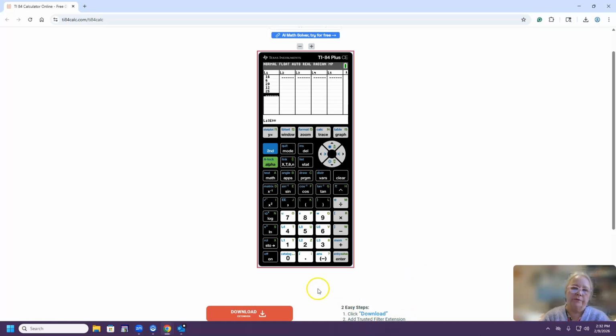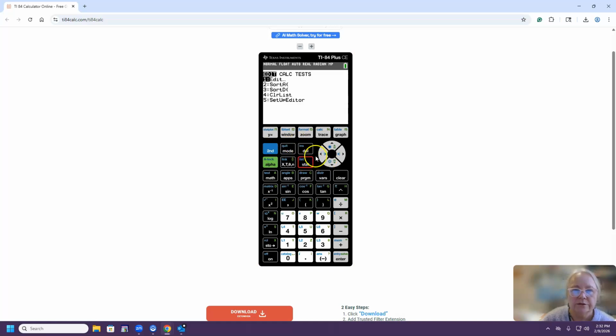So please enter the data in a list, and it could be list L1 or L2, L3 if you need to change the list as you are asked in the calculation. So here we go, stat, calc, and enter, and now we have data stored in list L1, but if your data is in list L2, you choose second L2 or second 2, and second 3 for list L3.